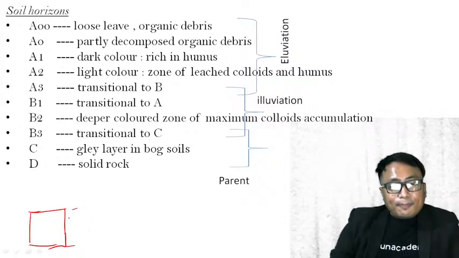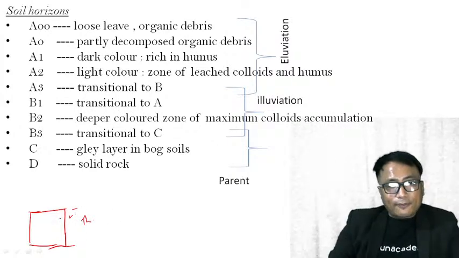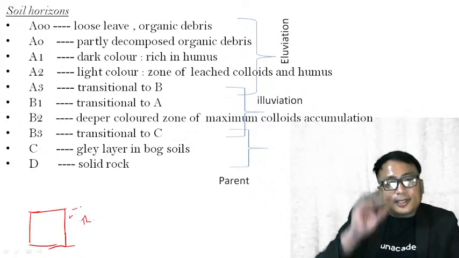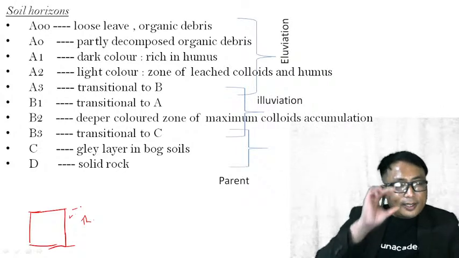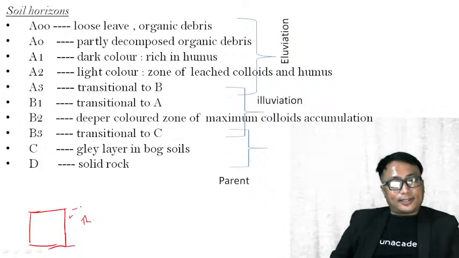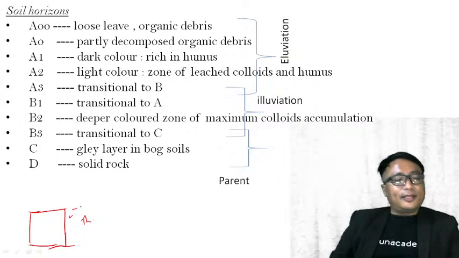Now, the thickness or the height of this column of soil is not similar in all regions. In certain regions they are very thick, in certain regions they are very little. But as a whole, in general, we will just consider different layers of the soil.